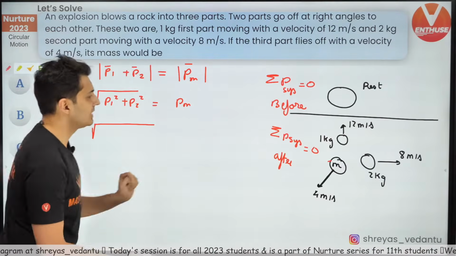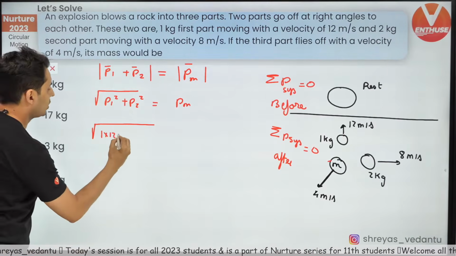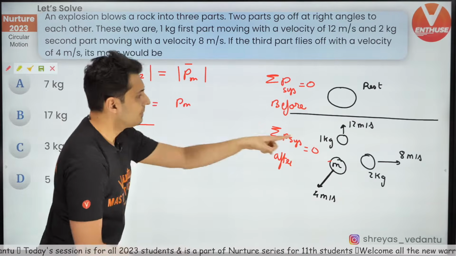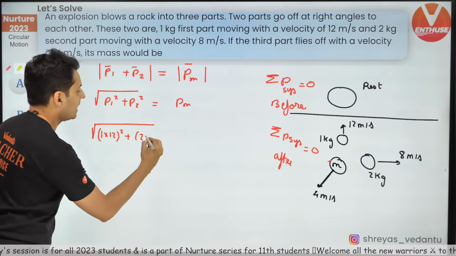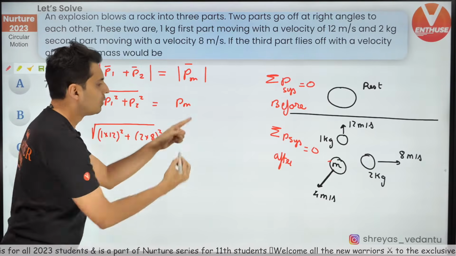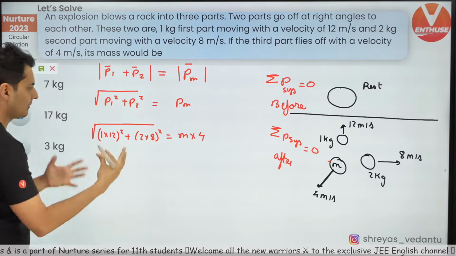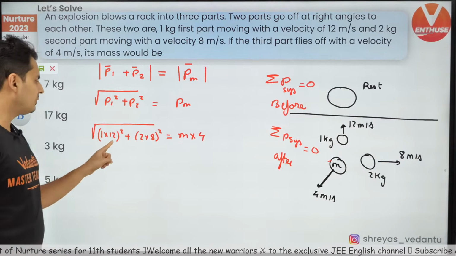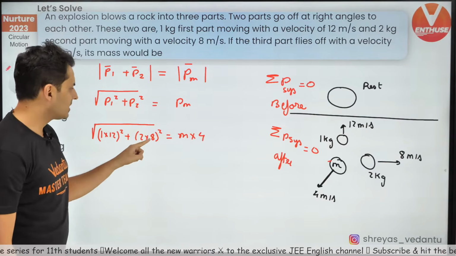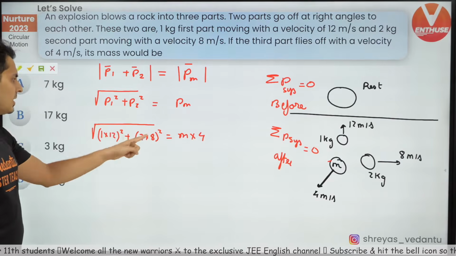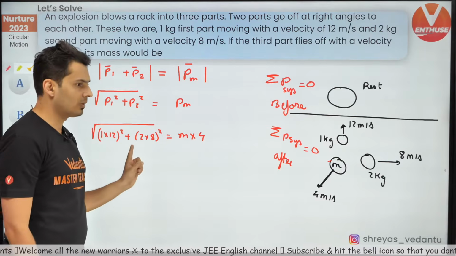It's mass into velocity, that is 1 multiplied by 12 squared plus 2 multiplied by 8 squared, and the momentum of mass m is mass into 4. Look at this. This is 144, 2 8s are 16, this is 256. 256 plus 144.